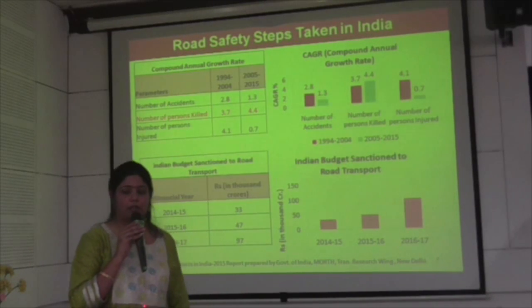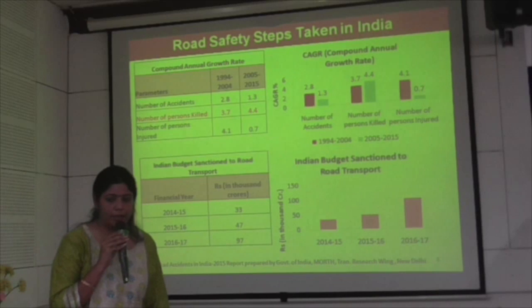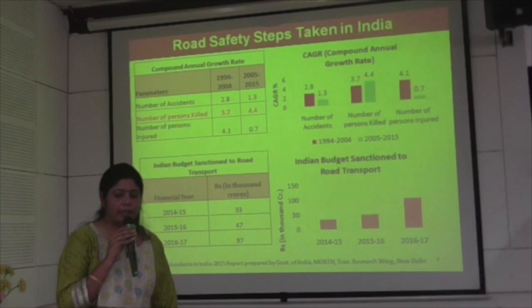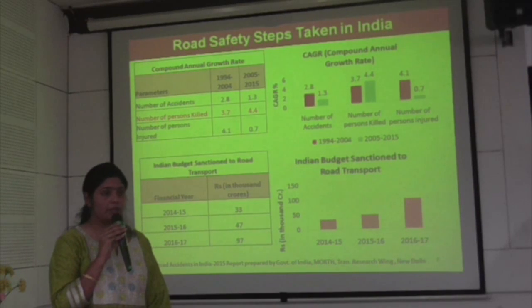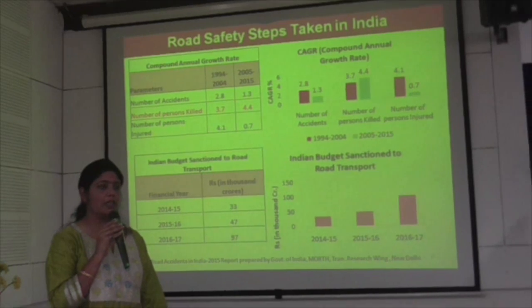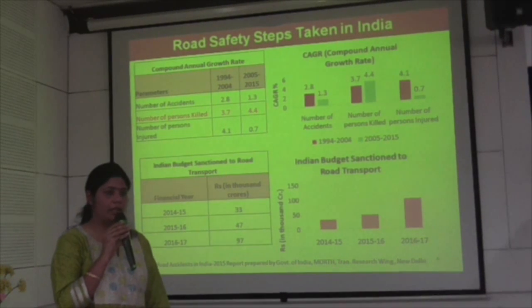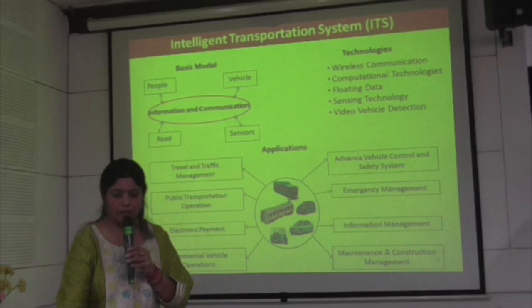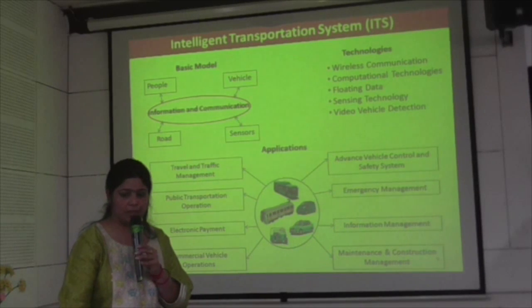This is the road safety steps taken in India. Here you can also see that the number of accidents we reduced, but the number of persons killed is again more in India. This is the intelligent transportation system, the basic model.